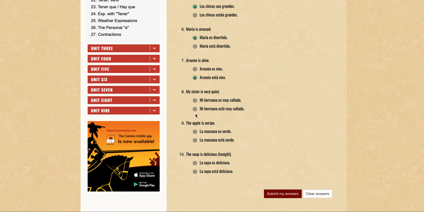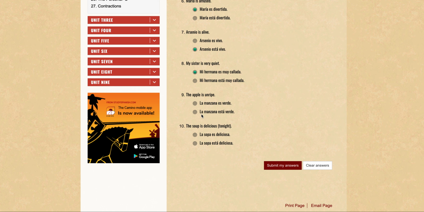My sister is very quiet. So in this case, we're describing the person you are talking about. We're addressing the characteristic of the person, that she is quiet. So therefore we're going to use the ser form, and because of that, my sister, it's going to be es. Mi hermana es muy callada.